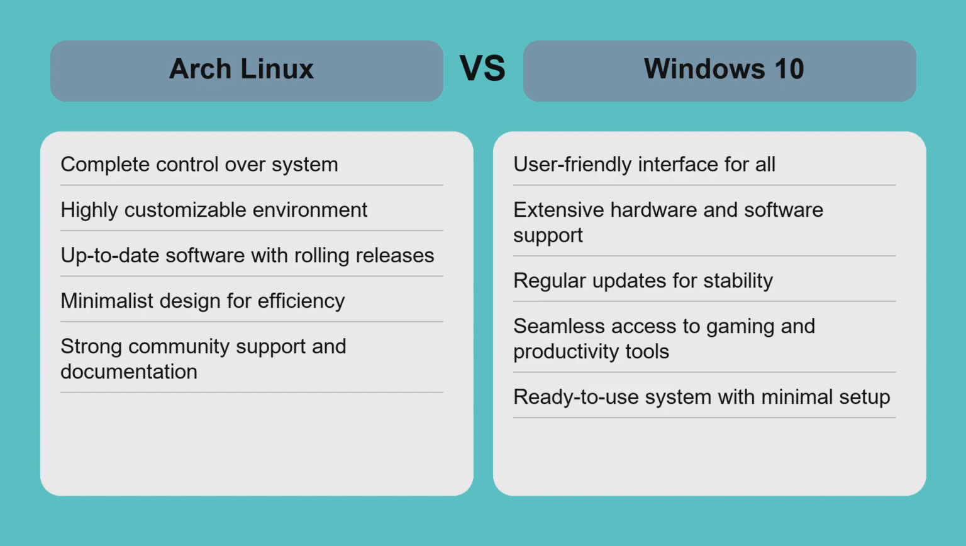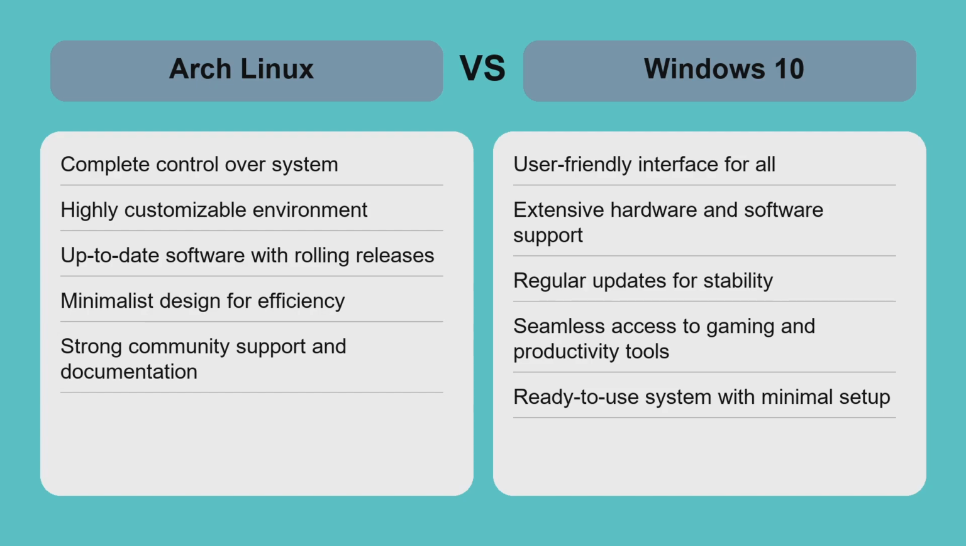Windows 10 offers a polished, user-friendly experience with broad software compatibility and strong support for gaming and everyday productivity. It's better suited for users who prefer convenience and stability out of the box. The trade-off is that Windows 10 demands more system resources and limits customization compared to Arch Linux. In real-world use, Arch Linux appeals to power users who enjoy hands-on management, while Windows 10 serves those valuing ease